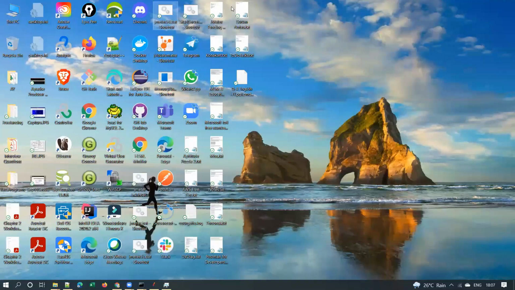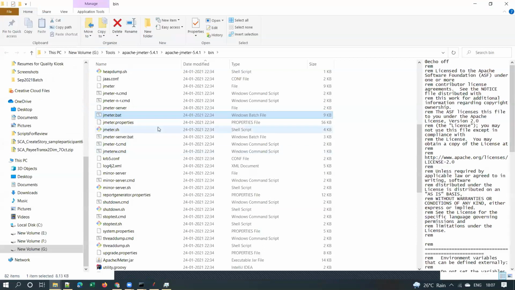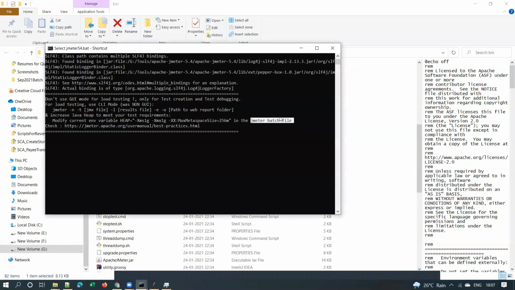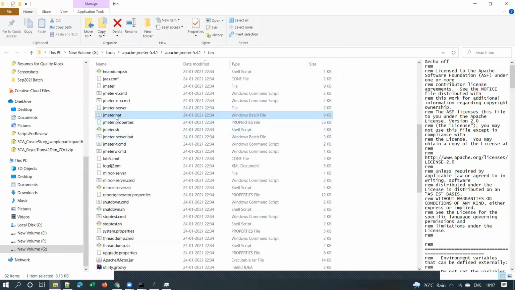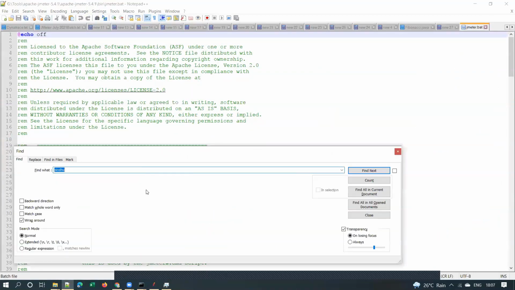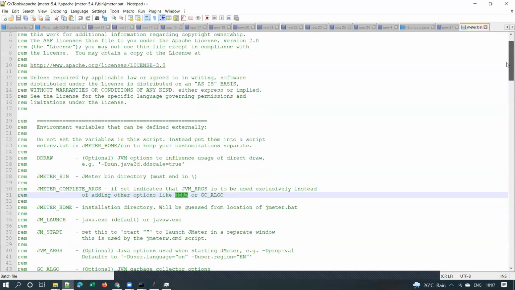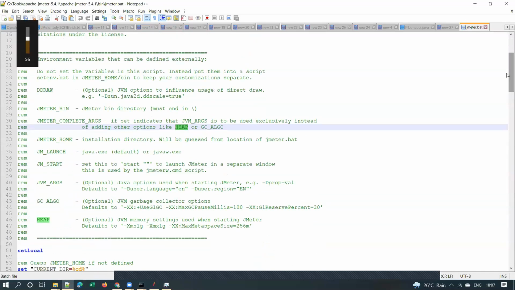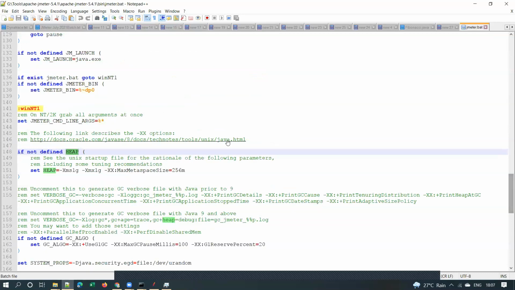Okay. So I have JMeter 5.4.1. This is the shortcut. Open file location, and you see the JMeter batch file. This is what they are referring to when they say JMeter batch file. This is the file they are referring to, jmeter.bat, right? If you want to see the heap setting, you can see it here, in the function. So set heap is equal to, this is where those heap settings are defined.